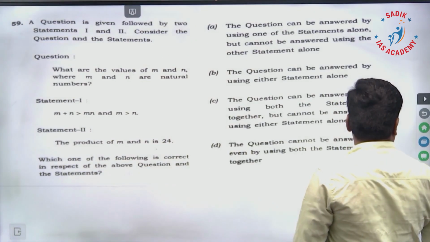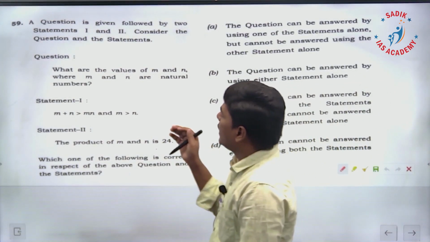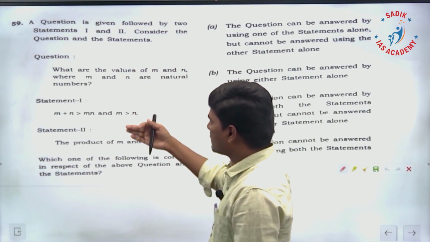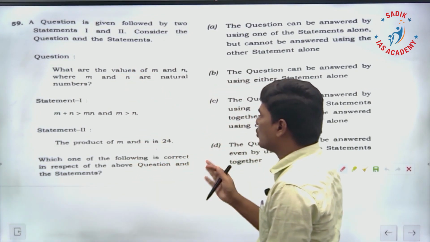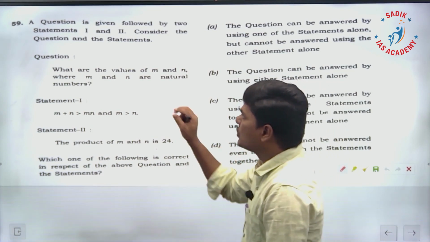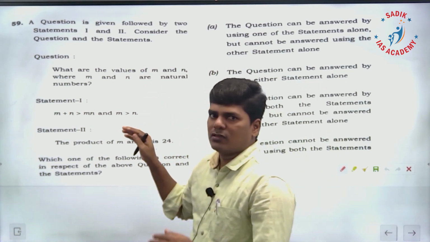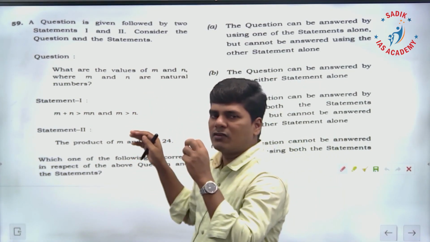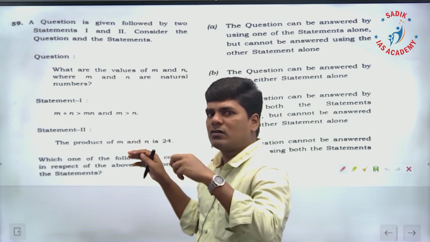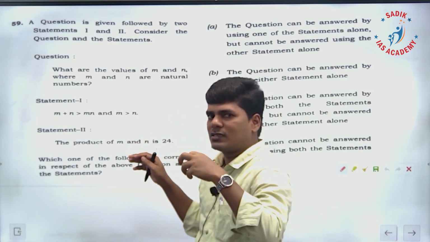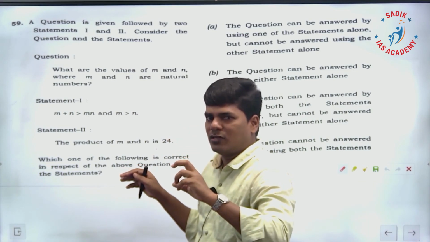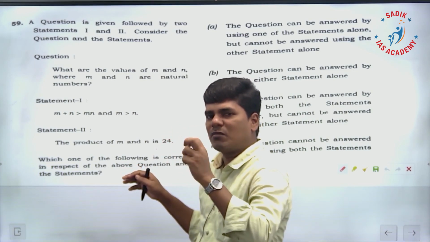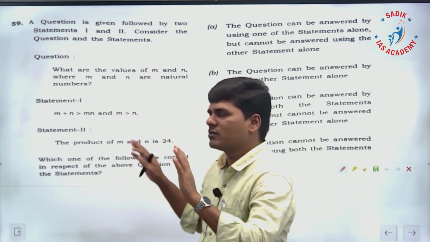Question number 59. Again, a question is asked and two statements are given. Which one of the following is correct in respect of the above question and statements? We have to check whether statement 1 alone is sufficient to answer the question, statement 2 alone is sufficient, or combining the two are we able to answer the question, or combining the two also is not giving the answer. This is what you have to check.